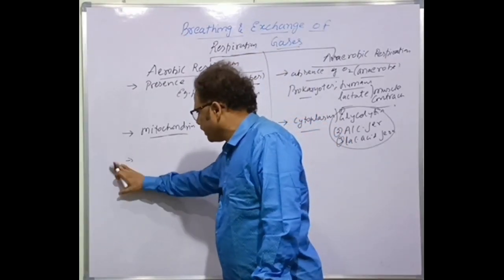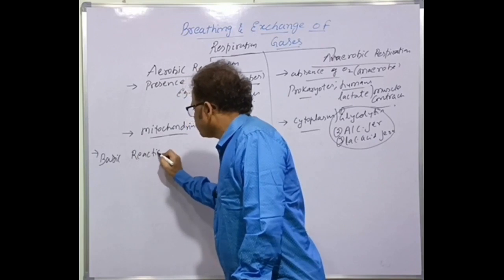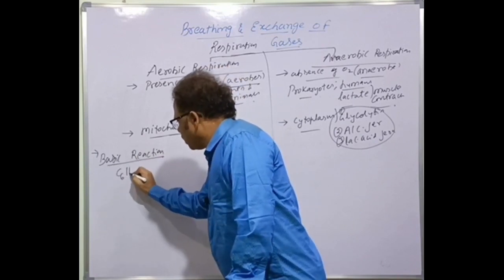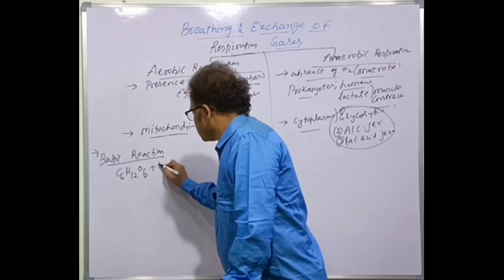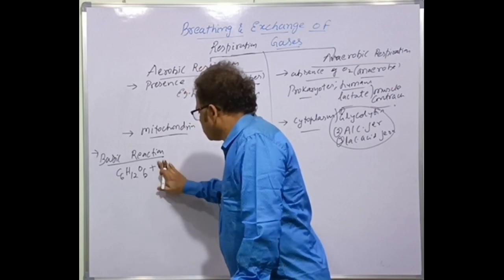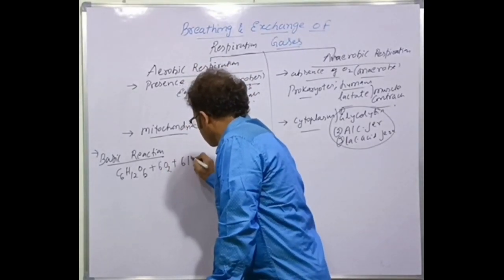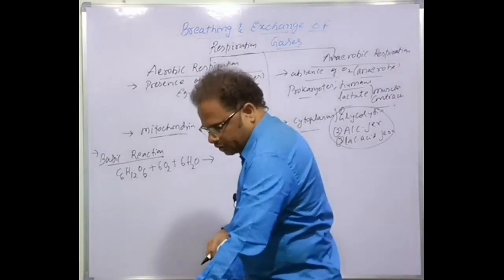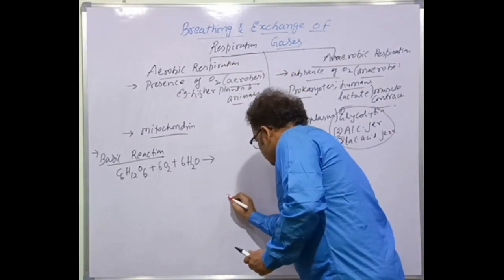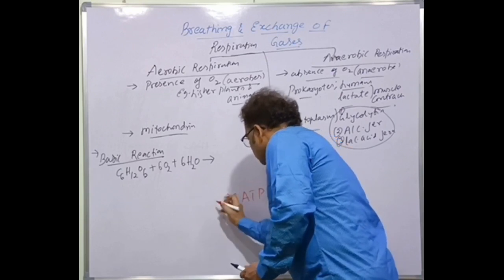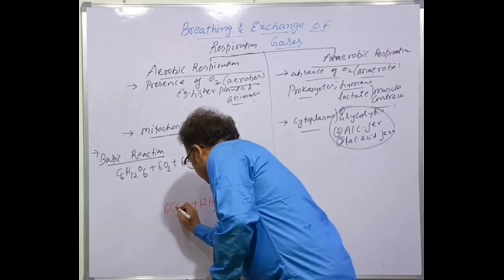The basic reaction is C6H12O6, in the presence of oxygen: 6 molecules of oxygen and 6 molecules of water are broken down into 36 molecules of ATP, 12 molecules of water and 6 molecules of carbon dioxide.